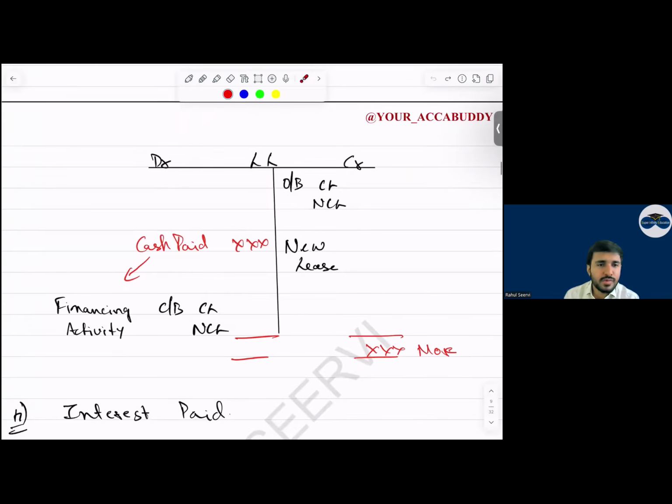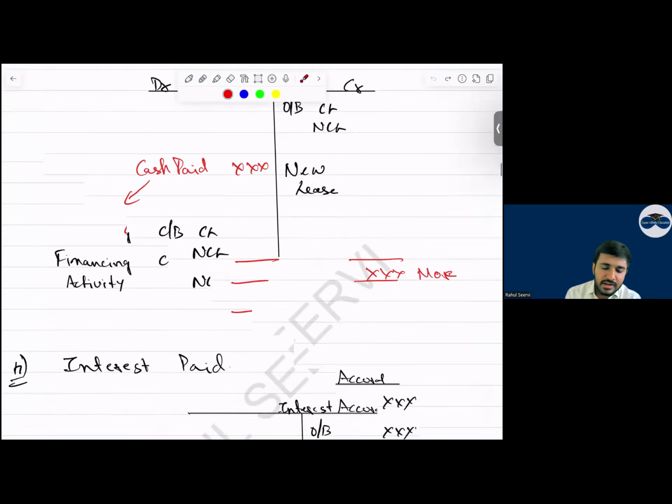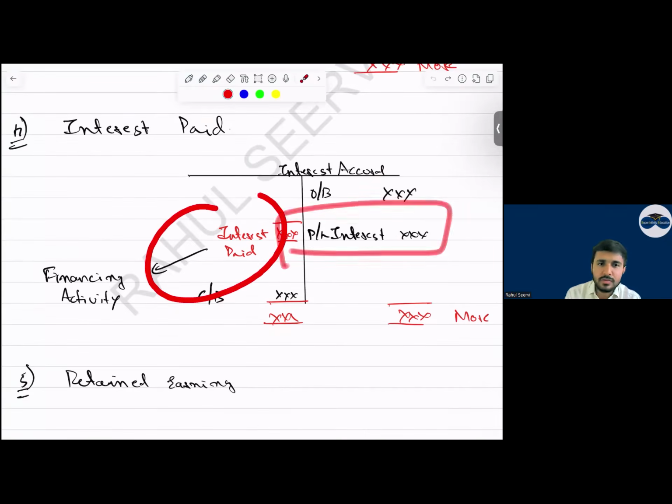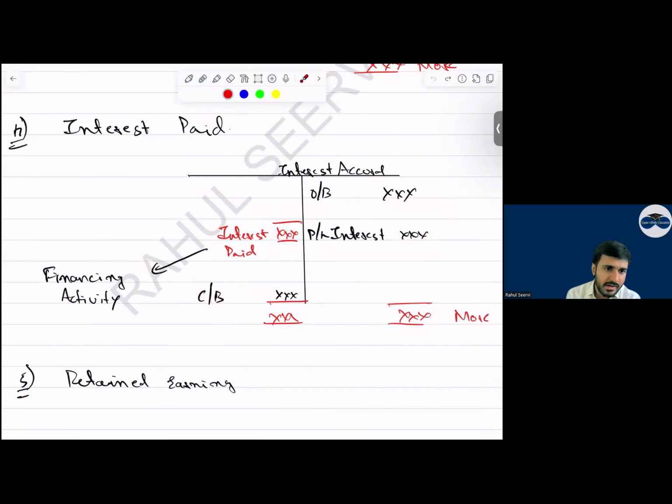Then leases. Sir, leases, what do we do for cash paid? Opening, there is current, non-current, closing current, non-current. Any new lease liability, the difference will be the cash paid. Interest paid: opening accrual, closing accrual, interest which we recognize in P&L, the difference will be the interest paid in financing activity.